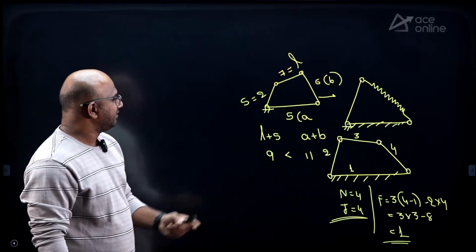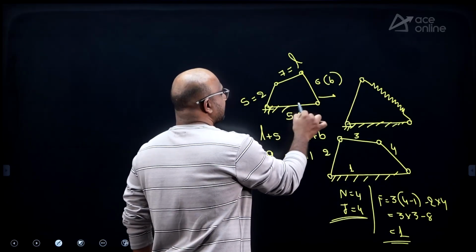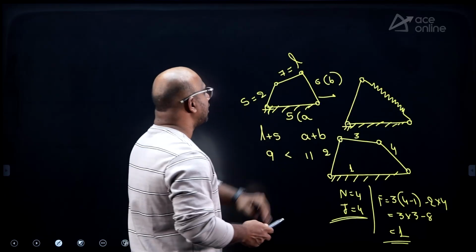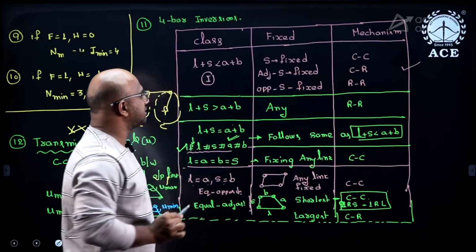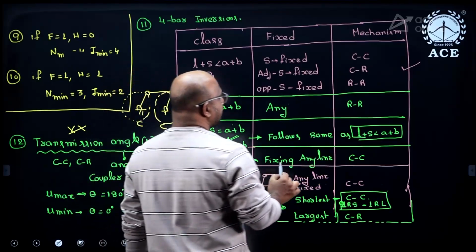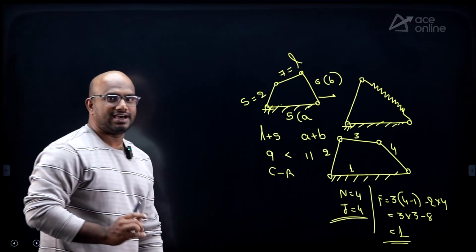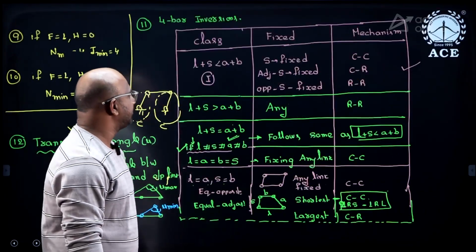Now tell me the type of mechanism it is. This is the link which is fixed here. What kind of mechanism is it going to give? Yes, a crank rocker mechanism. Why? Because the link adjacent to the shortest link is fixed. The right answer is CR mechanism. CR does not mean class representative, it is a crank rocker mechanism.